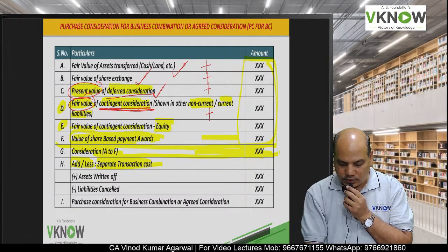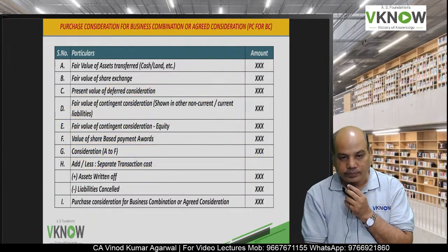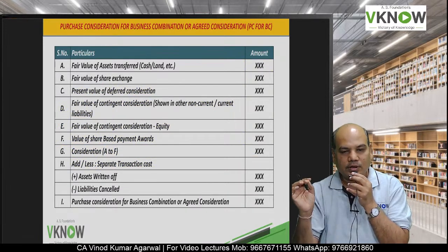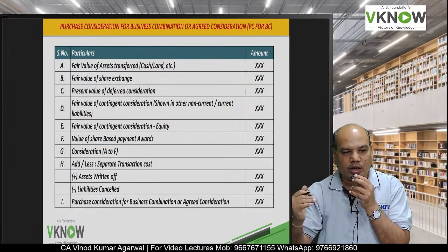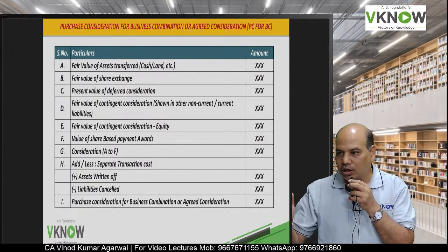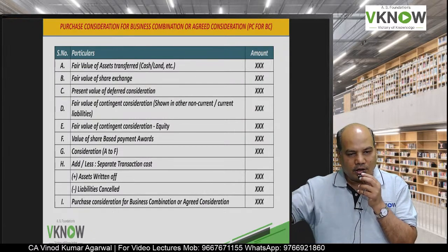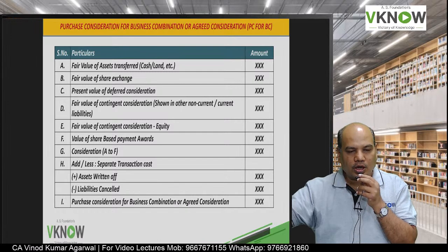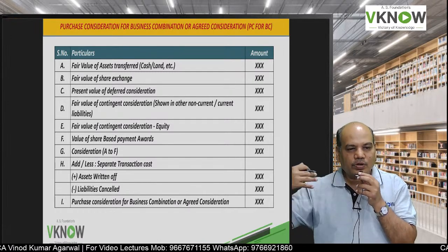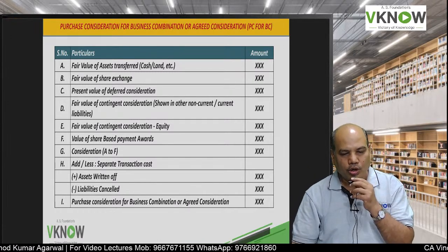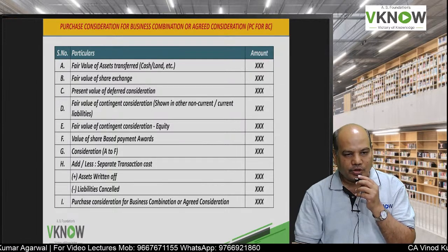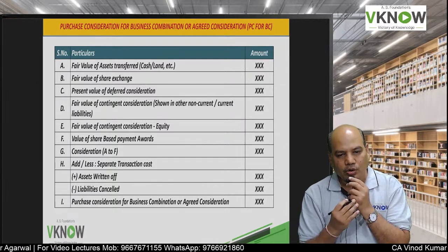Now what is STC? It means there can be some outstanding receivable or payable between acquirer and acquiree. Acquirer may be a debtor, acquiree may be a creditor, or acquirer may be a creditor, acquiree may be a debtor. So all those pre-existing relationships will also be closed.